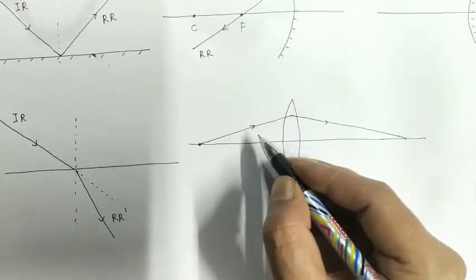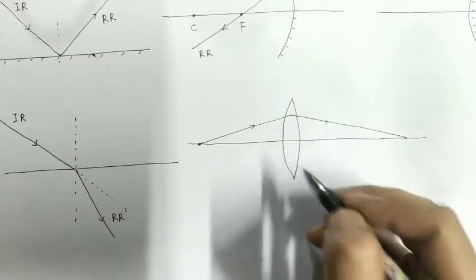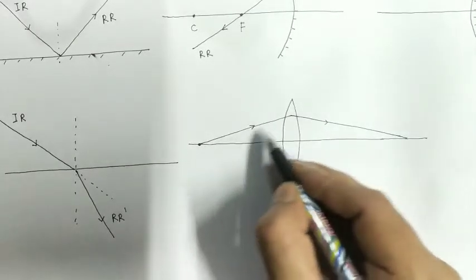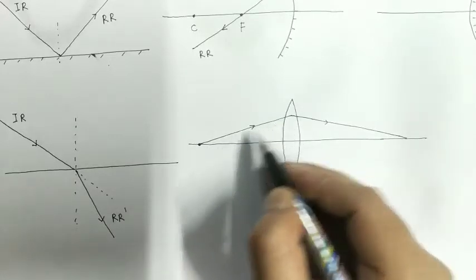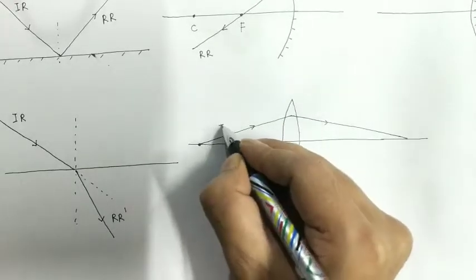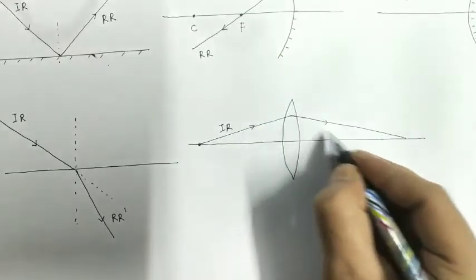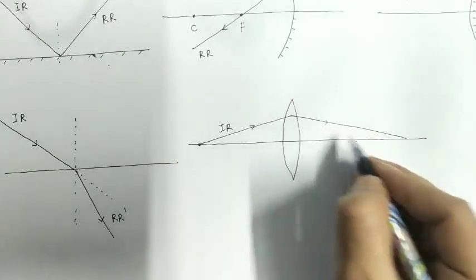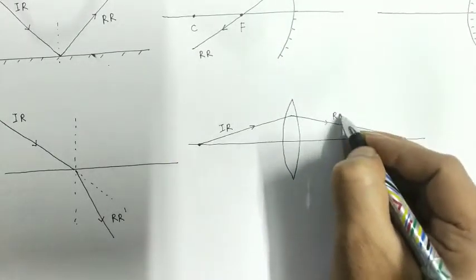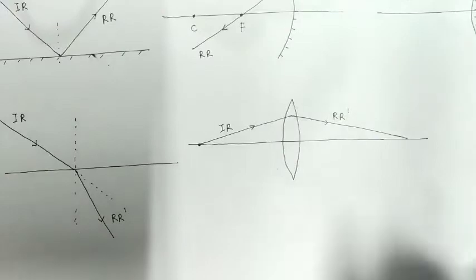So which ray is the incident ray and which ray is the refracted ray? This ray is before the optical event, that is refraction. Therefore this ray is the incident ray, and this ray we are getting after refraction, that is after the optical event. Therefore this ray is the refracted ray, R dash.